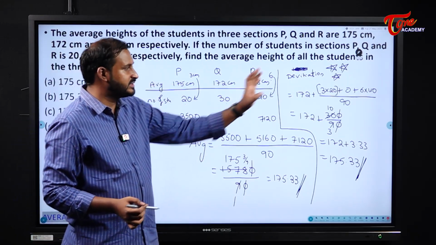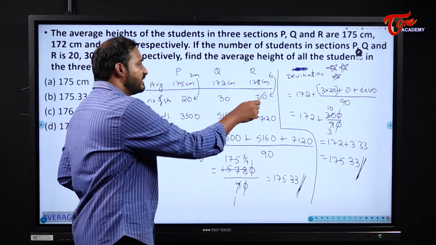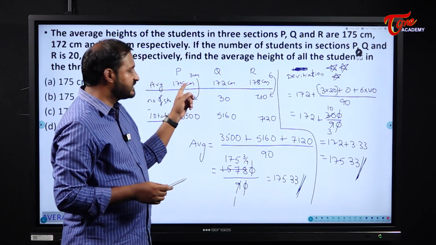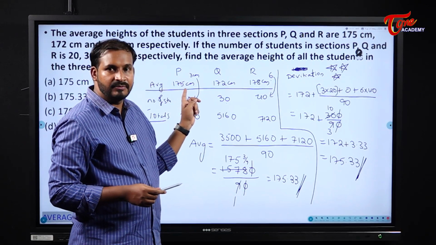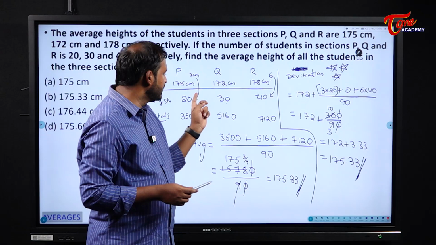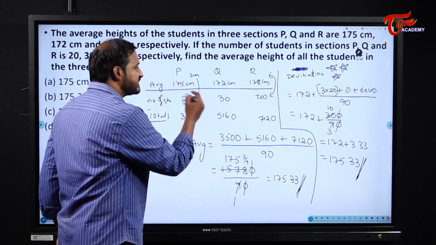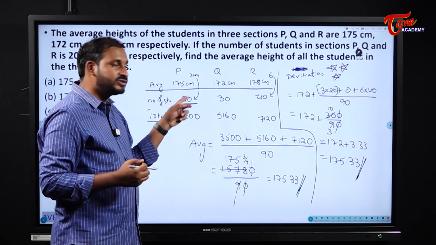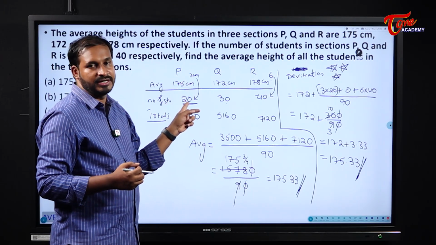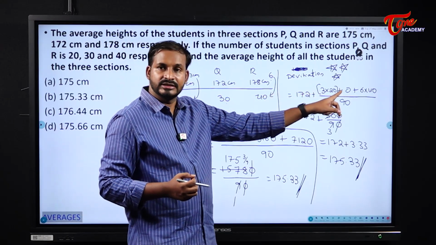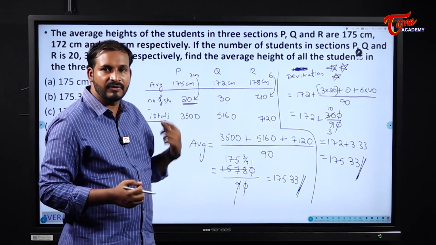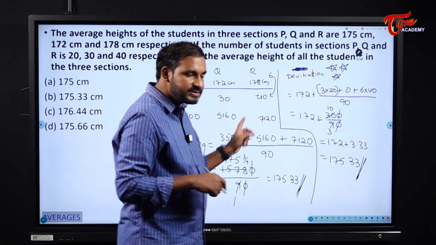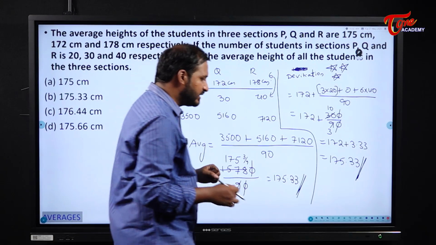Why we are doing this? This is the reason. And by deviation method, 172 is the least value. So I have taken 172. And when I see the first average, it is what? 175. That means it is more than 172 by how much? 3. And it is with how many students? This is not a single observation. These are group observations. So that is the reason you multiplied these two, right? Similarly here also 3 into 20. So what it becomes? 60. Like that you need to solve these type of questions. Whenever there is a group of people, you need to deal them in this manner. Okay. Now we will see the next one.